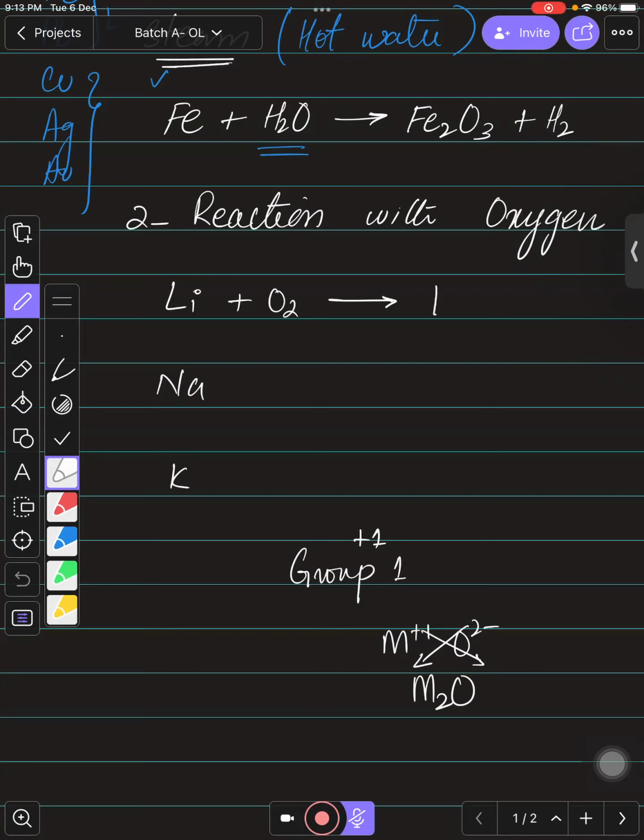So you can say that right now it will form what? Li2O. And when you talk about with sodium, so it will produce Na2O. And whenever you talk about potassium, so it is K2O. Is that right, bacho?